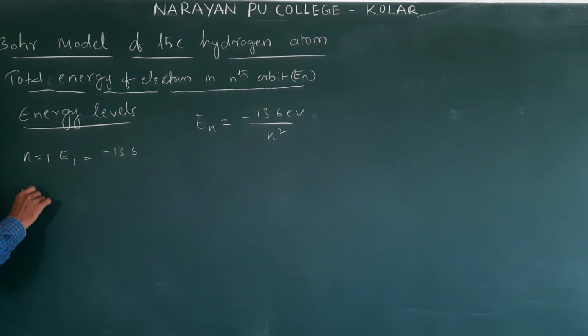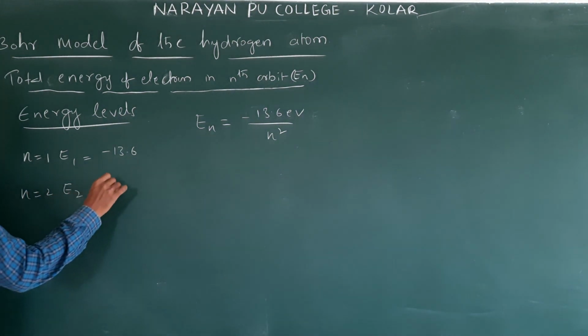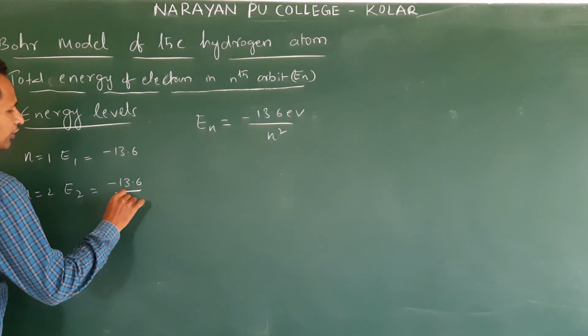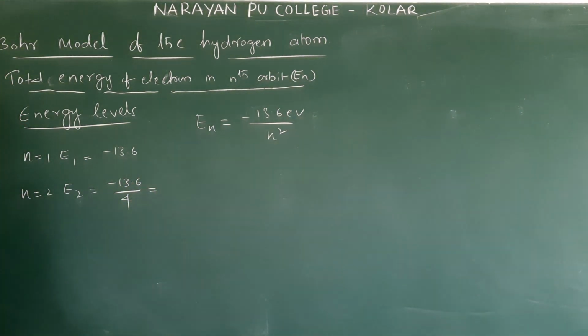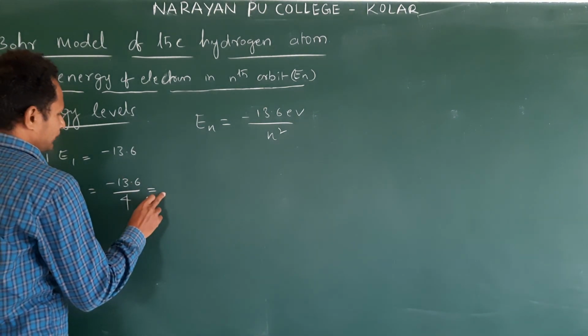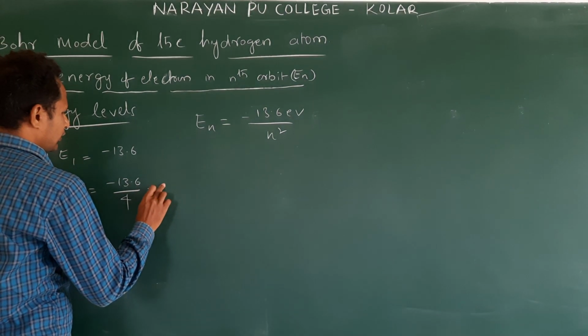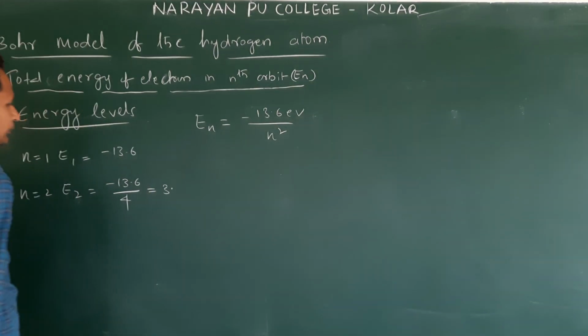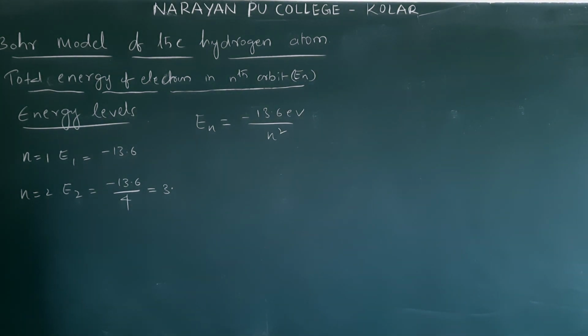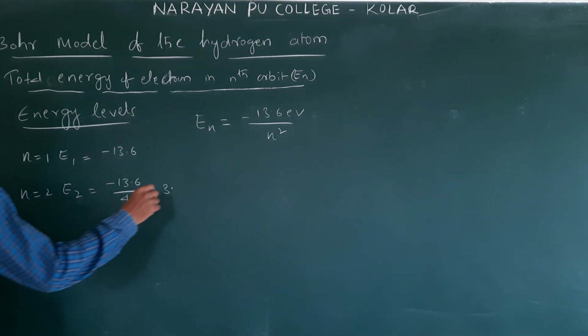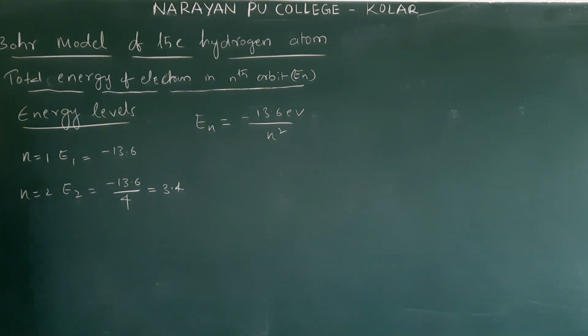Suppose n is equal to 2, that is E2, minus 13.6 by 4, which is 3.4 eV.